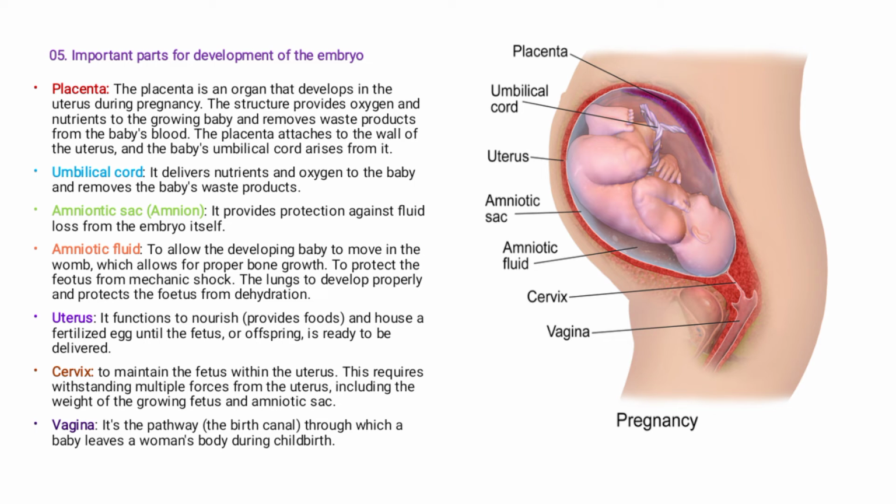Okay. And we also have a part known as the amniotic sac, also known as the amnion. The function of the amnion is that it provides protection against fluid loss from the embryo itself.